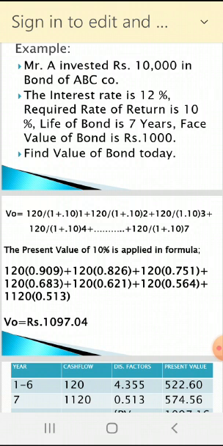Please do this. Use the calculator. 1 divided by 1.10, you will get 0.909. Is it so? This is the present value factor of the first year. Similarly, for the second year, you will get 0.826. Is it coming? Yes or no?